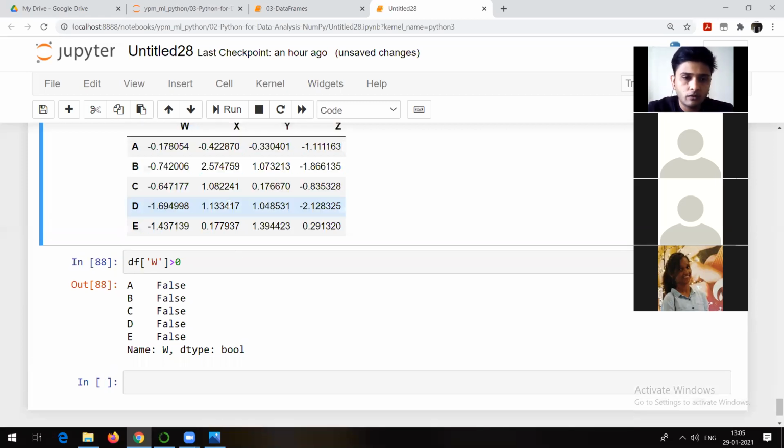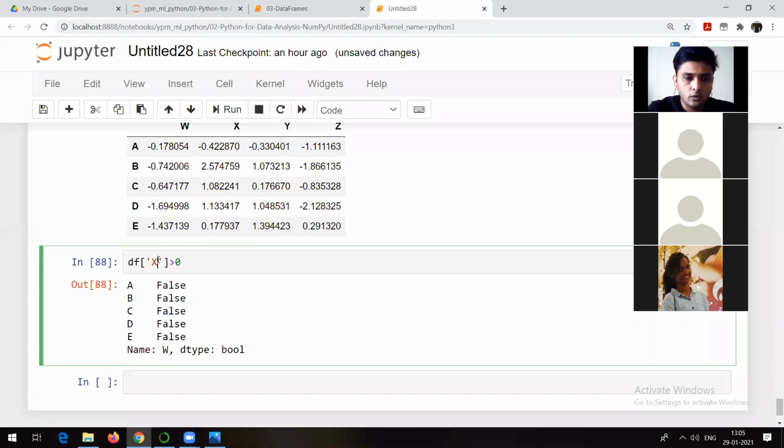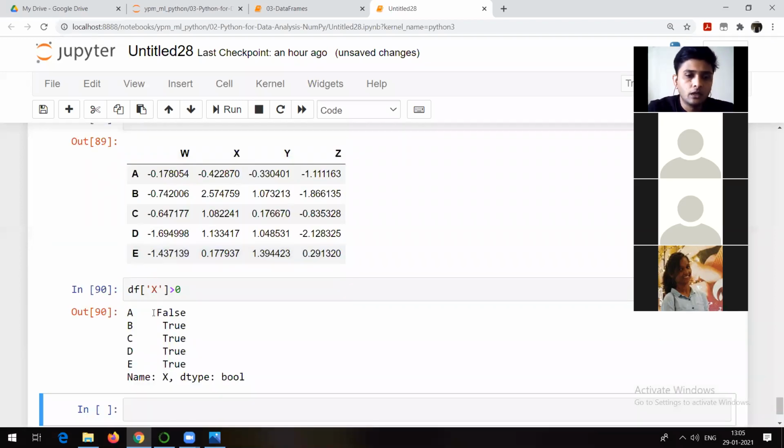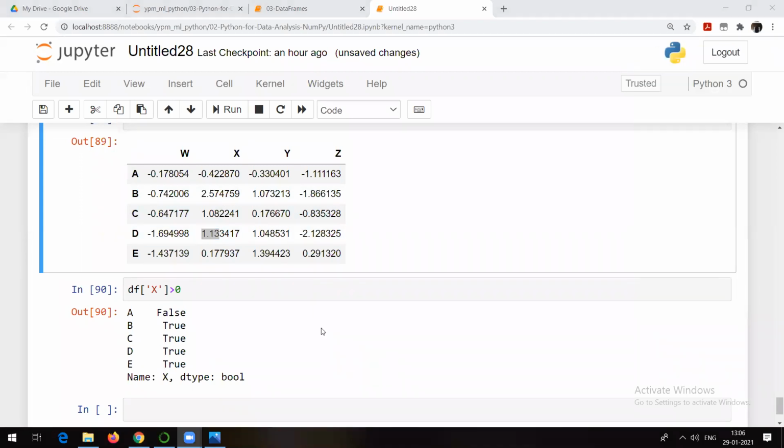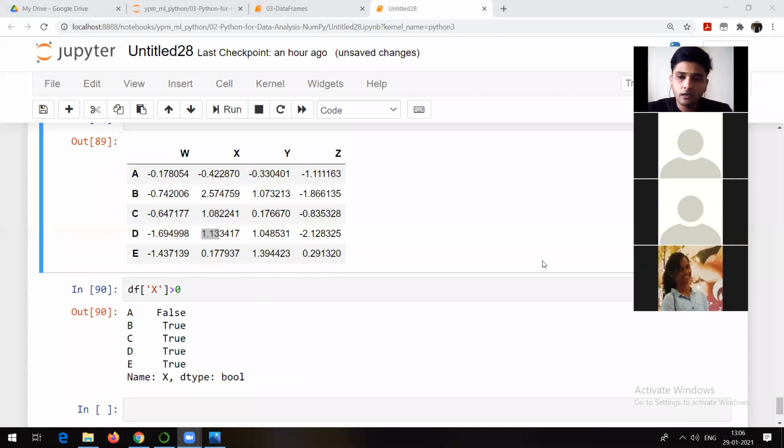Let's try to check for the X column. Now see, there is only one value which is not greater than 0. Other values are greater than 0. So this one, and this one. I hope you people are able to understand how to make use of this kind of operations.